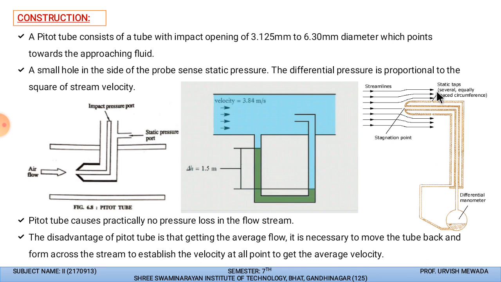As I discussed, if we want to measure a reverse flow, then we need to change the position of this pitot tube, so it cannot measure the reverse flow. And yes, it can measure the average flow along the streamline. This is the application of the pitot tube. So this is how the pitot tube actually works, and this is the most important question of this chapter. So please go through it carefully and try to understand it.